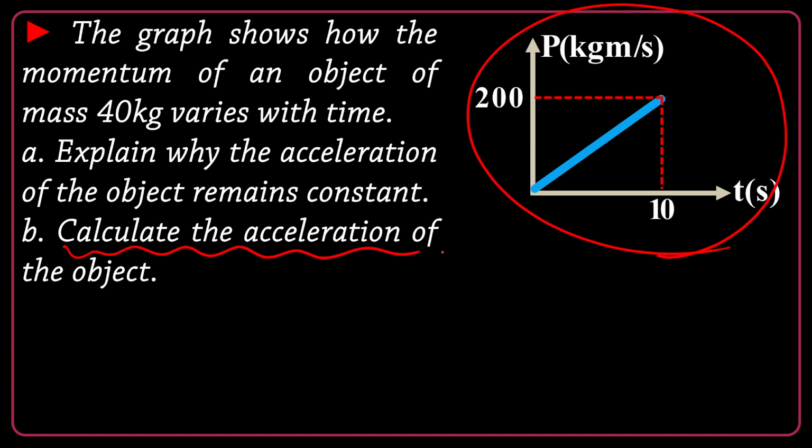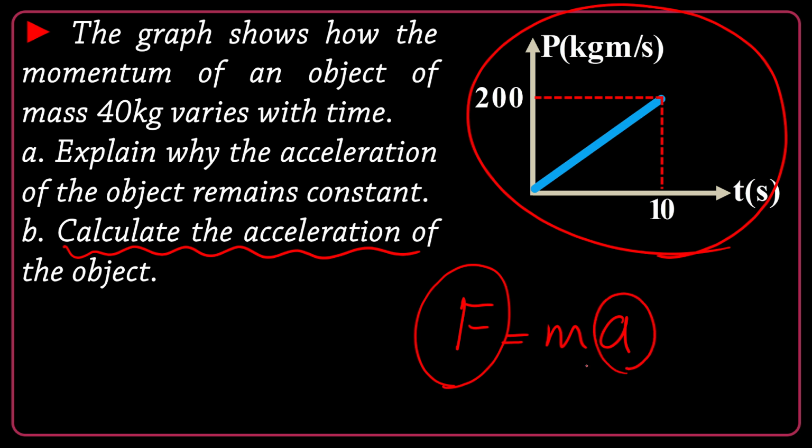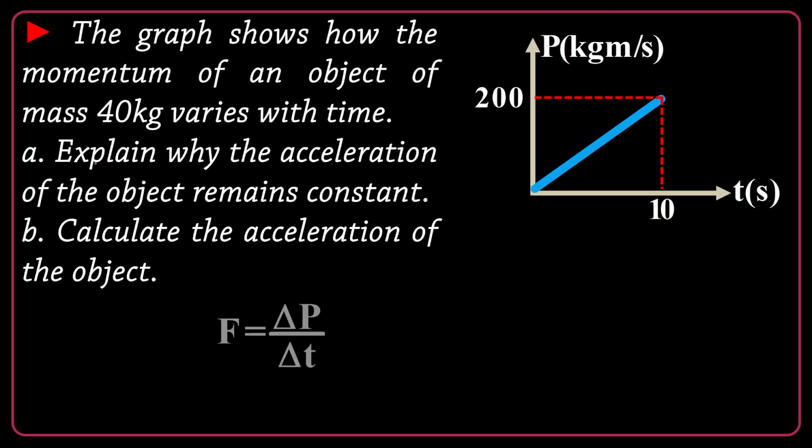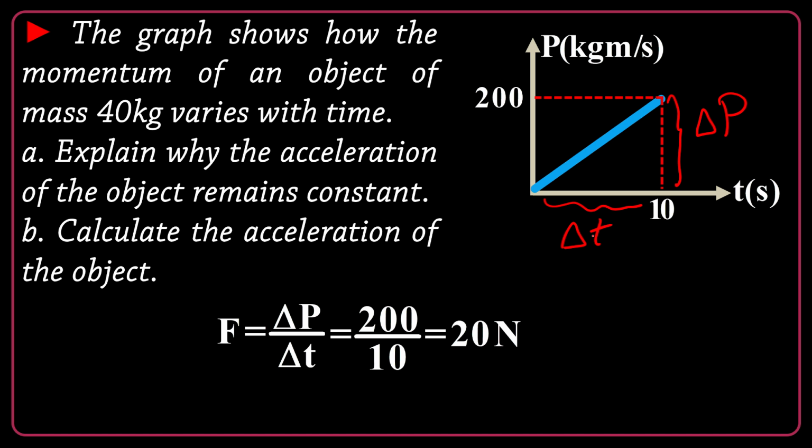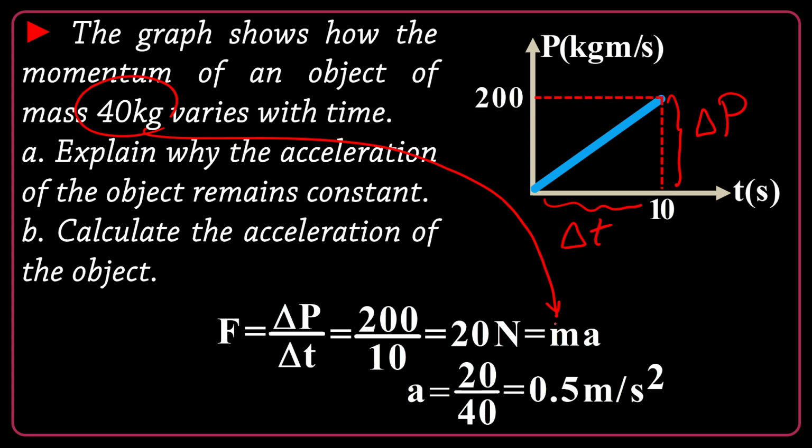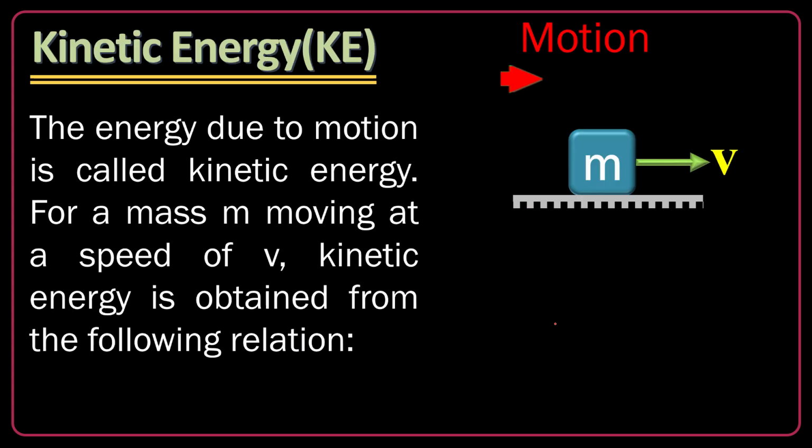Part B. Calculate the acceleration of the object. Acceleration is the little brother of force. Force is ma. If I know the force, I can find the acceleration because mass is given. Let's do it. F is delta P over delta T, as I mentioned, is the slope. Here I have delta P, which is 200. Here I have delta T, which is 10. So it's 200 divided by 10, 20. Then I use Newton's second law, F equals ma. I import the mass from here, 40 kilograms. So acceleration is 20 divided by 40. So it's 0.5, a half meter per second squared.